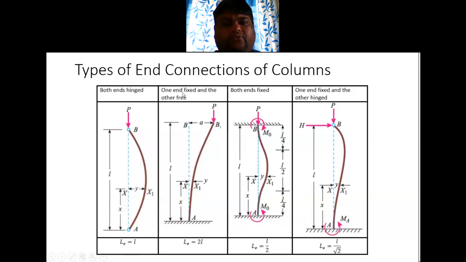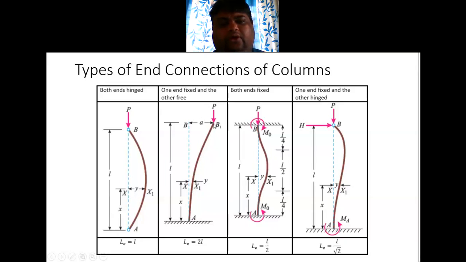Now, in the case where one end is fixed and the other end is free, that is what is shown here. You can see that when the crippling load or crushing load is applied, the column bends like this.